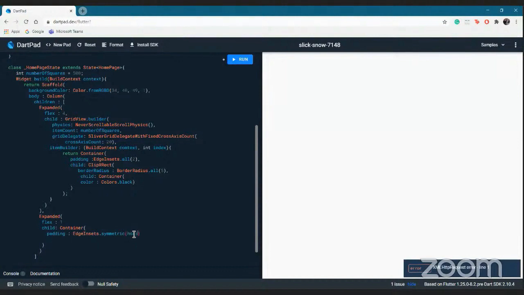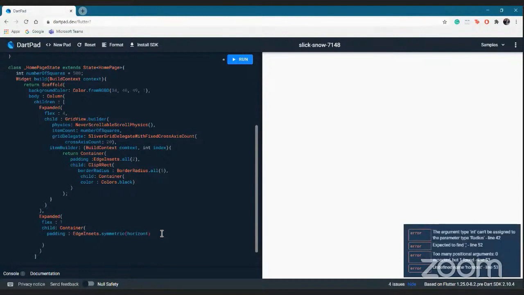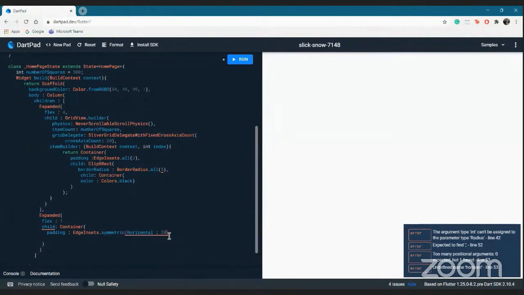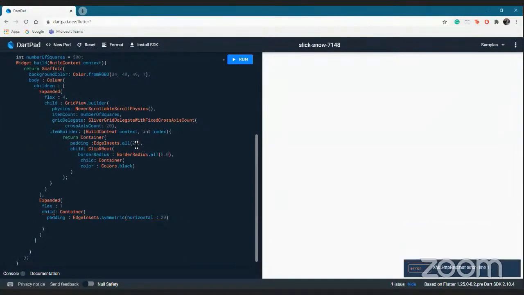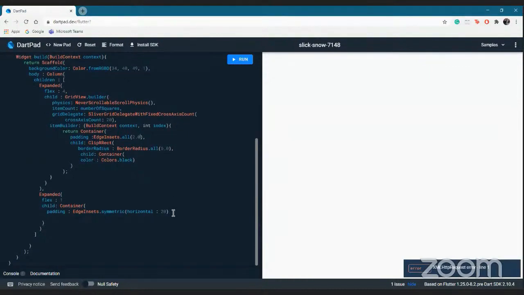Now I put it horizontally. Horizontal 20. This is a small error: when I told you that it is a strongly typed language, we have to give doubles out here and not integers. So it simply gave the error that you are putting an integer where it demanded a double.